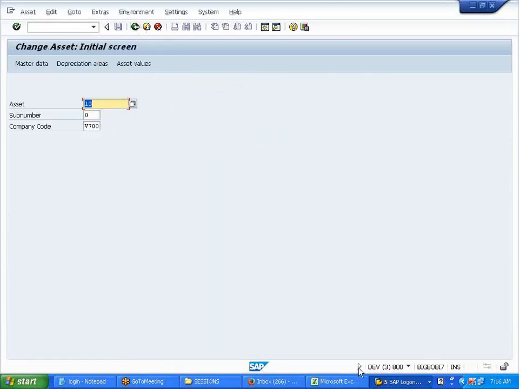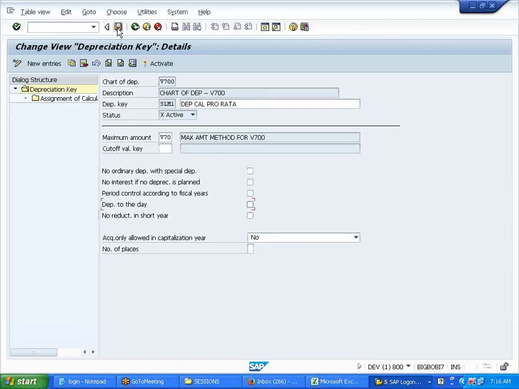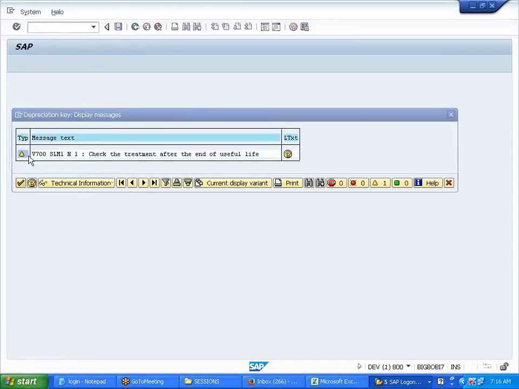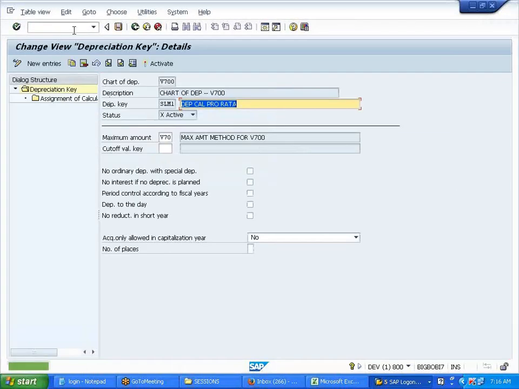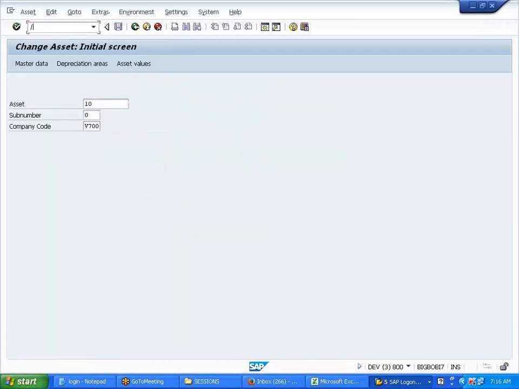Clear? So what I'll do is, let me go to the depreciation key, remove this day, save it, continue.